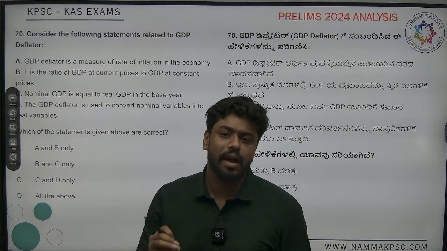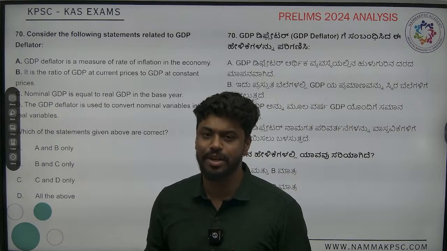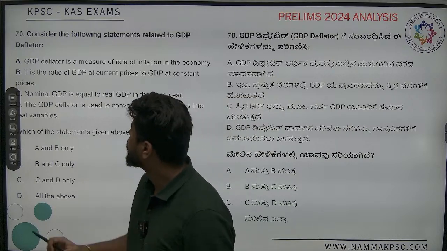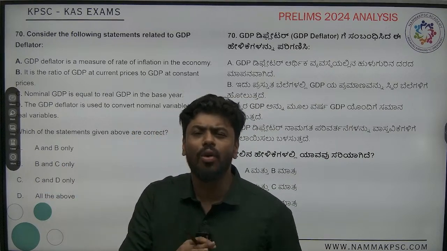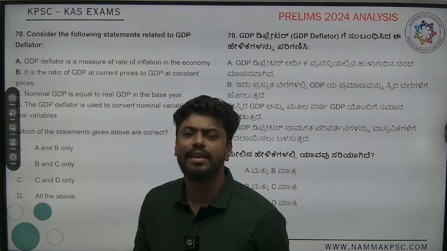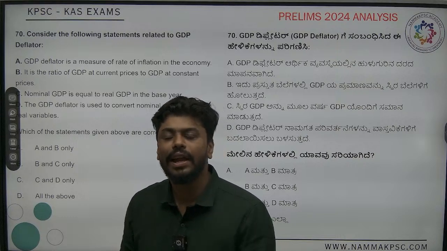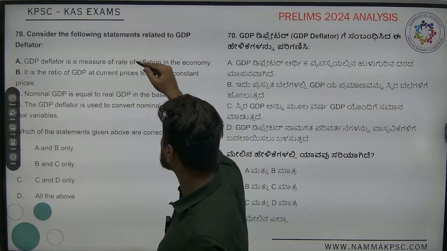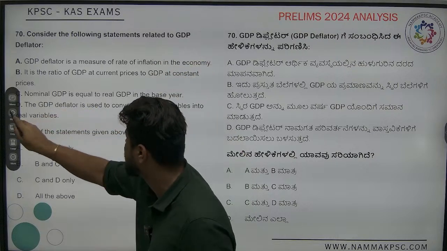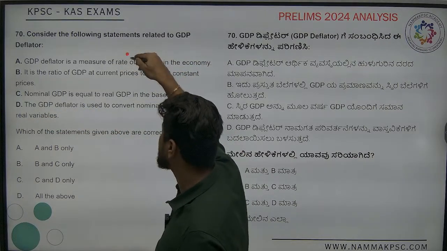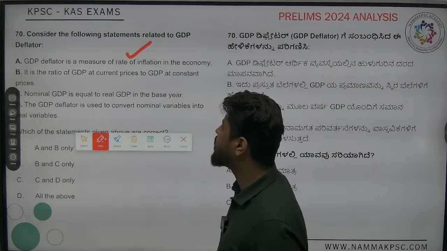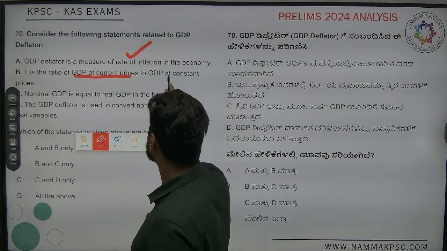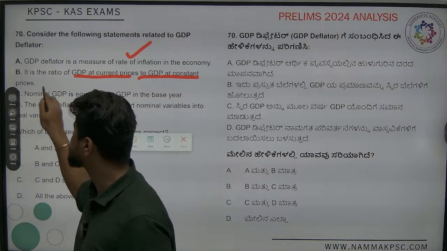GDP deflator is a method for measuring inflation. But the only problem is there is a lag. There is almost 3 months, 6 months, sometimes 1 year also, in when you get the data, right? So this one, GDP deflator, is a measure of inflation. This is absolutely correct. It is the ratio of GDP at current prices to GDP at constant prices.